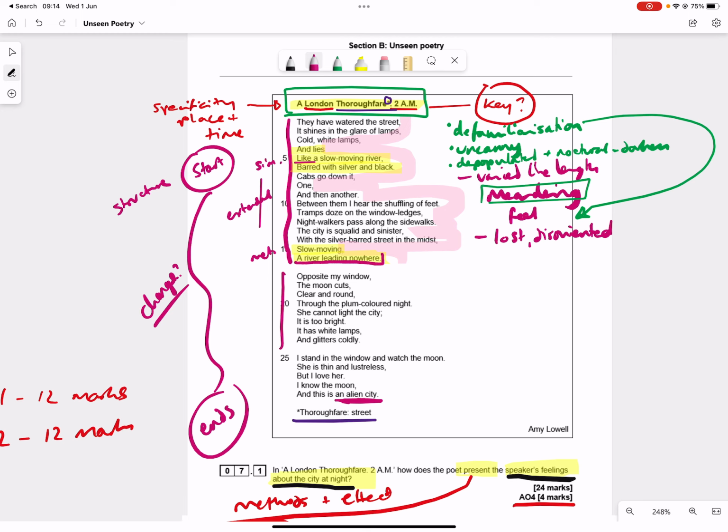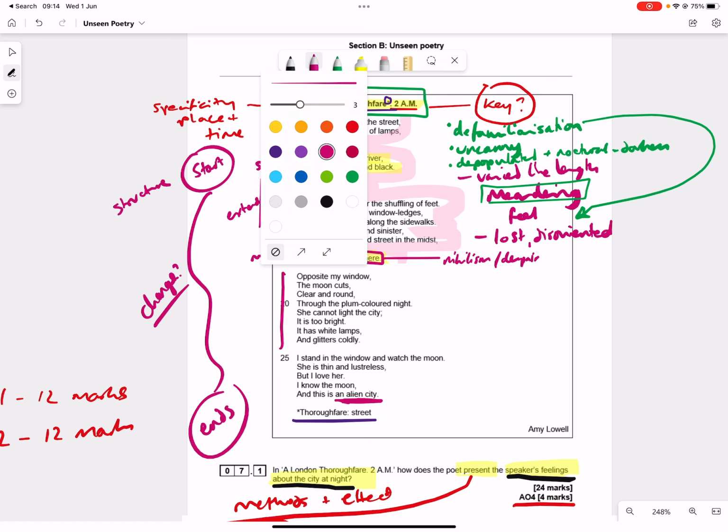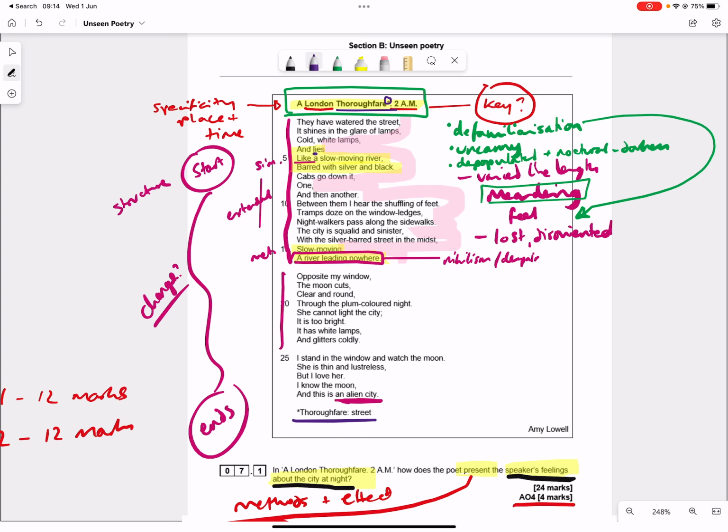And of course, a river leading nowhere links to feelings of nihilism and despair, and I think I would exploit that and use that there. I think also we're being invited to explore this idea here, lies, with the enjambment there, where it ends on the word lies, inviting two meanings of the word. Lies as in laying there and visible, and lying as in telling an untruth. And again, we might link to feelings of the uncanny and defamiliarization there if we explore that.